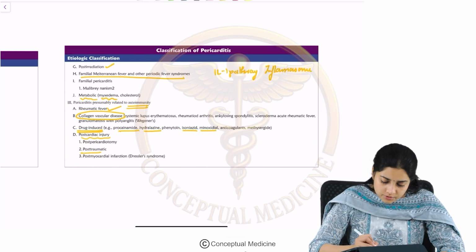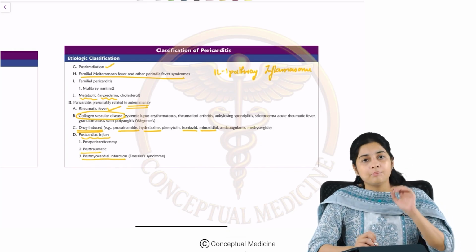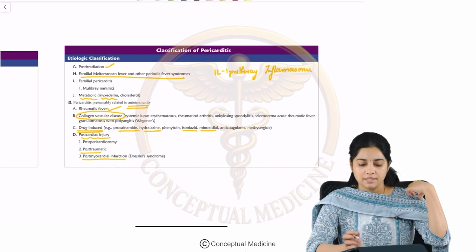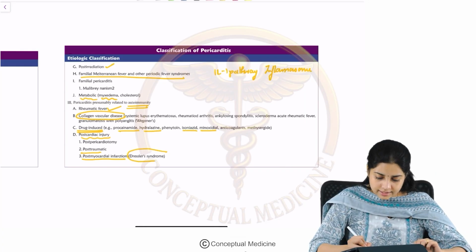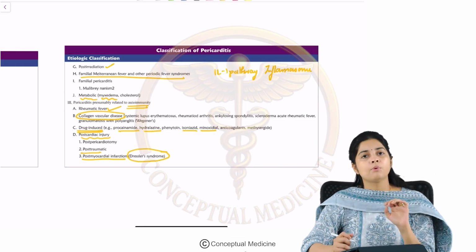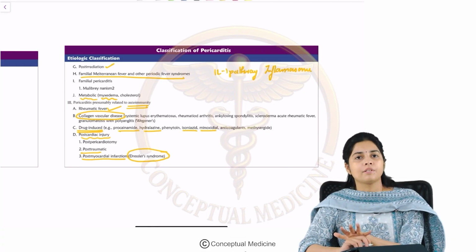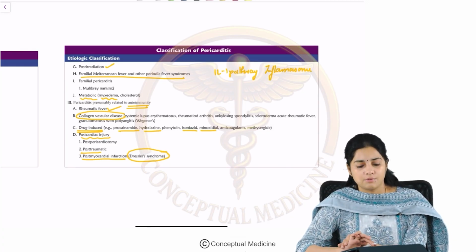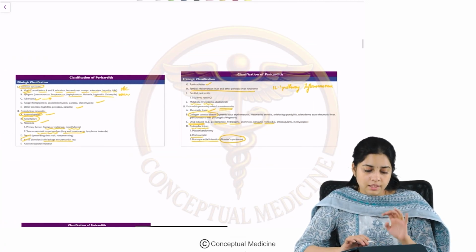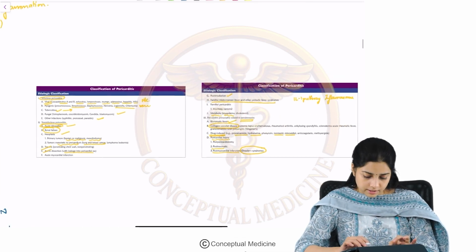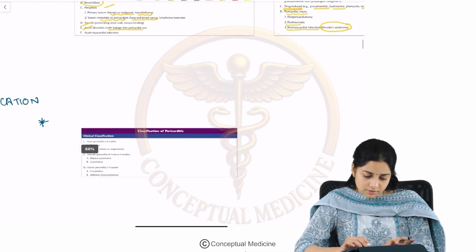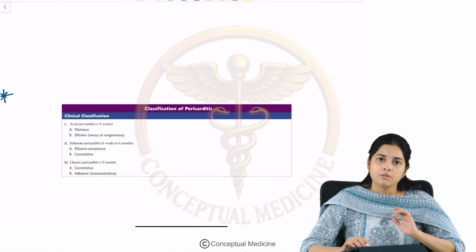Post-cardiac injury, post-traumatic and post-MI. The pericarditis that happens post-MI is what we call Dressler's syndrome. Okay. So that is about the etiologic classification of pericarditis. Now, what about the clinical classification?